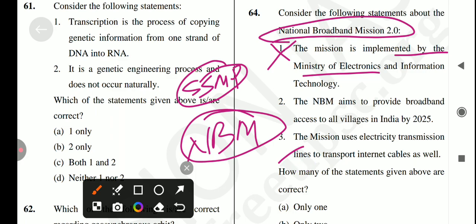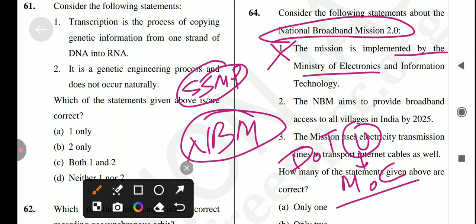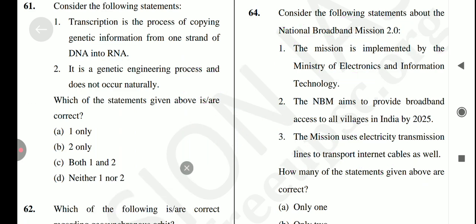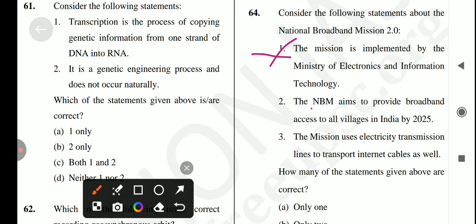फर्स्ट हो जाएगा, it's under the Department of Telecommunication, और अंडर किसके हो जाएगा? तो वो हो जाएगा मिनिस्ट्री ऑफ कम्युनिकेशन. ओके, सो फर्स्ट स्टेटमेंट इज इनकरेक्ट. नेक्स्ट इज द NBN Mission 2.0 aimed to provide broadband access to all villages in India by 2025. Is it true? No, it's not 2025, it's 2030. Okay, so second statement is also incorrect.